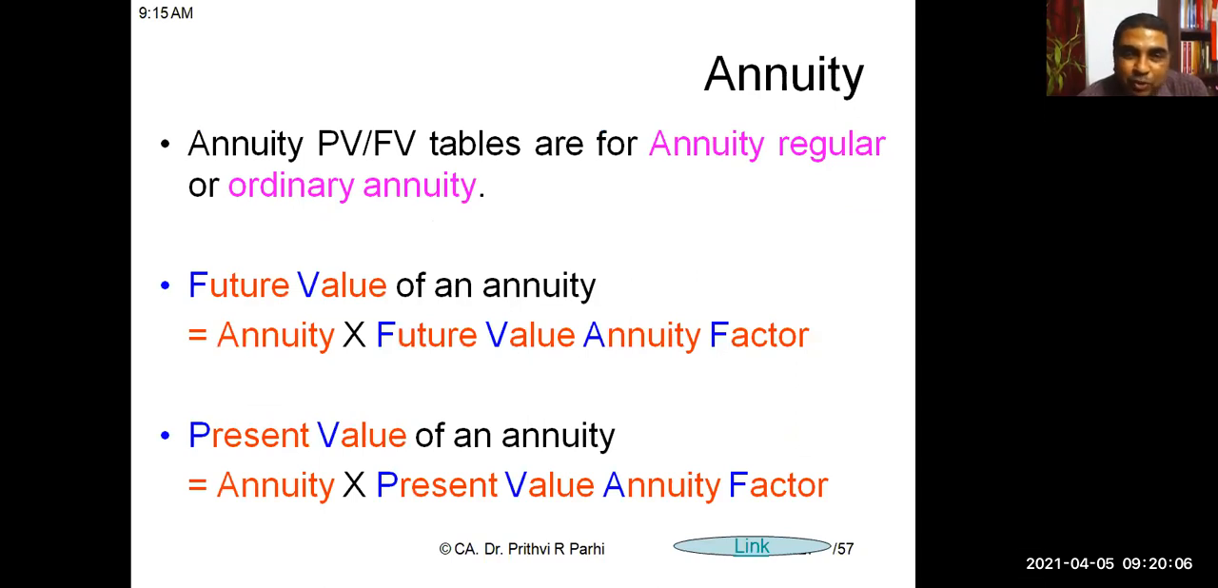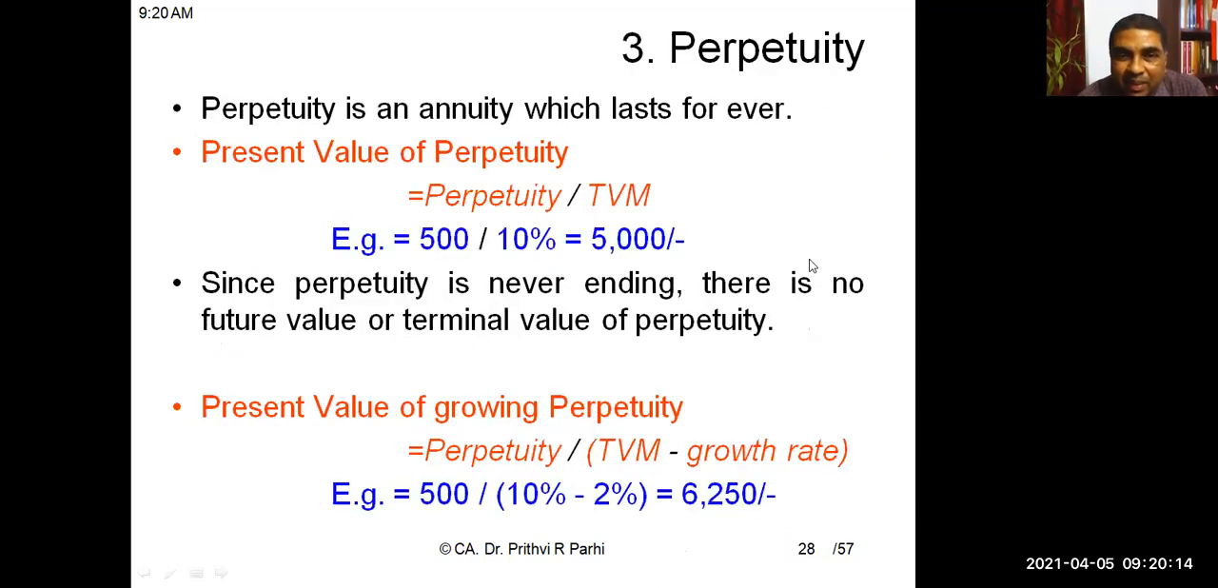And you already know future value of annuity is equal to annuity into future value of annuity factor. Present value of annuity is the annuity into present value of annuity factor. We have solved some questions, and I'll be showing you those questions once again, since the topic is important and there is a need to recapitulate. But before jumping into those questions, there is one more cash flow we are going to discuss.